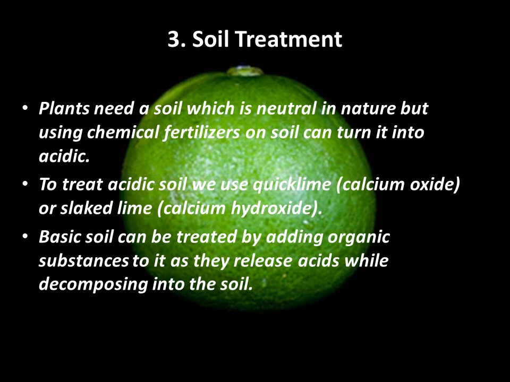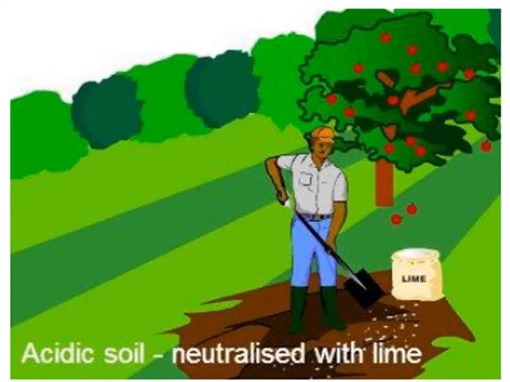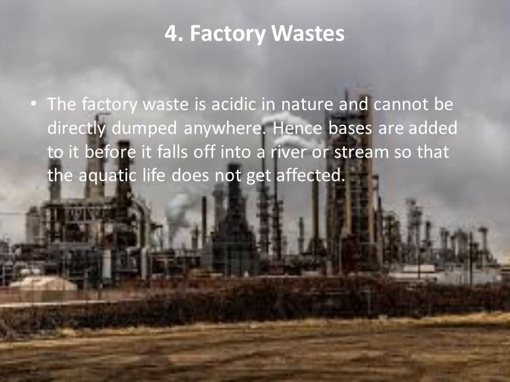If I put lemon, it will release acid and decompose into the soil. Now this is acidic soil, being neutralized by lime, quicklime or slaked lime, anything can be used.